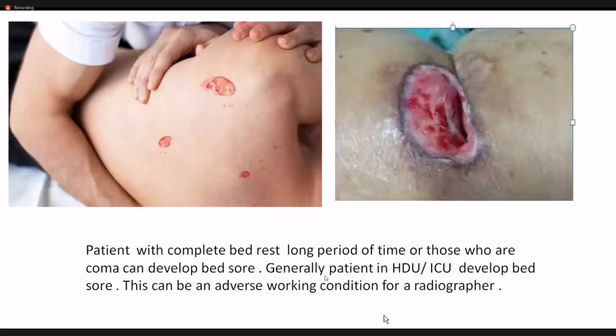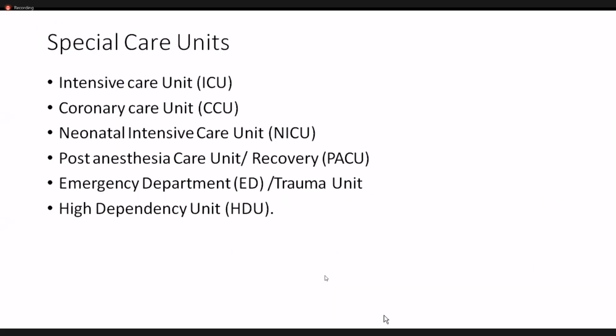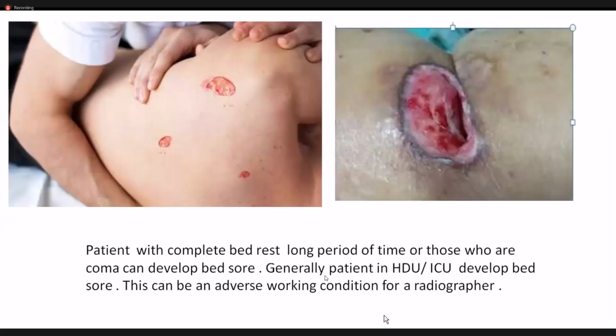Now I have added this picture. You might make out that it is a bed sore. The maximum possibility where you find bed sores is either in an ICU or mostly in the high dependency unit, the SDU. In the SDU, patients have a very long hospital stay, maybe due to coma, and they will generally develop this kind of bed sore. Patients with complete bed rest for a long period of time, or those who are in a coma, can develop bed sores. Generally, patients in SDU and ICU develop bed sores.